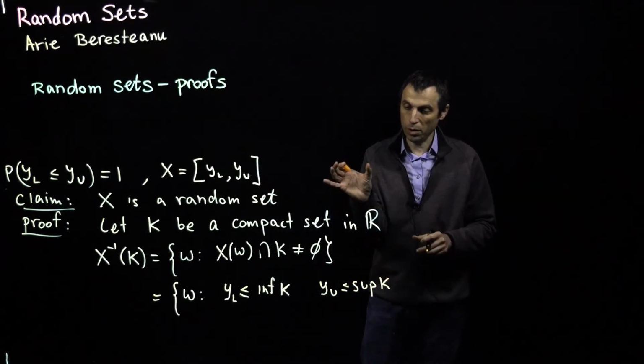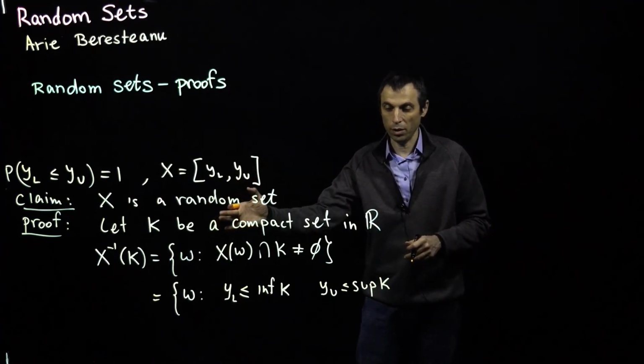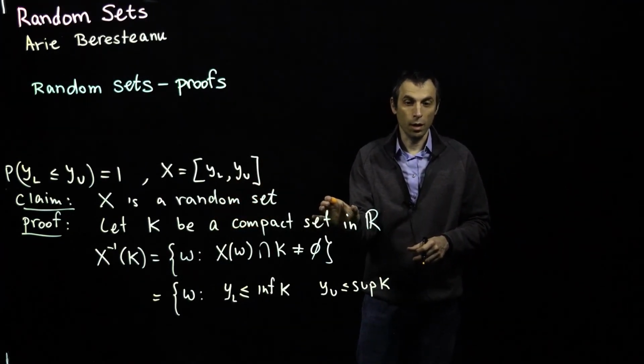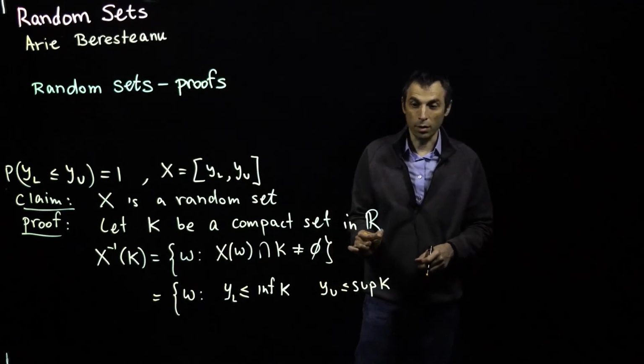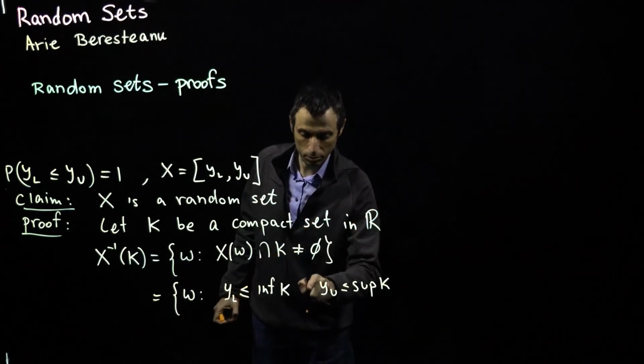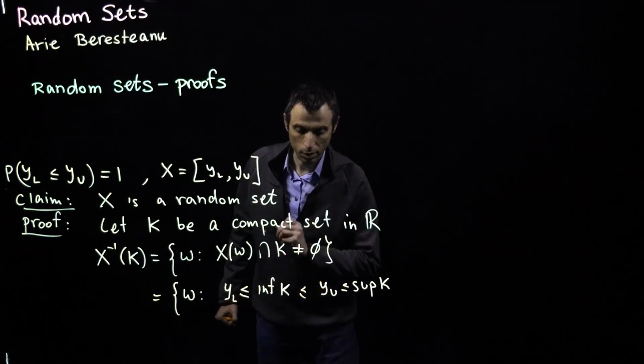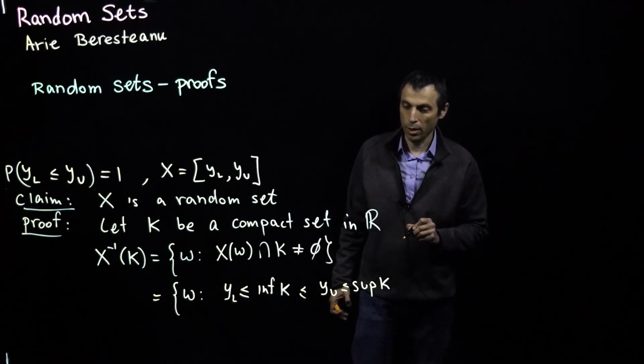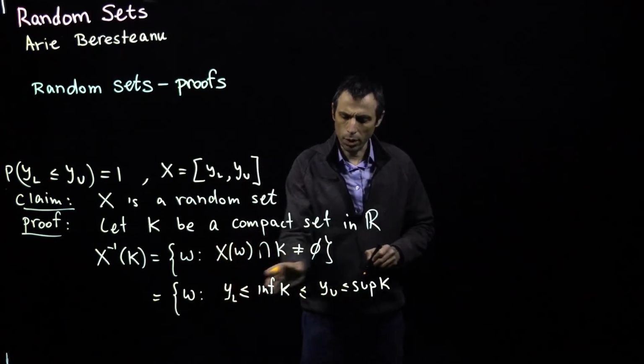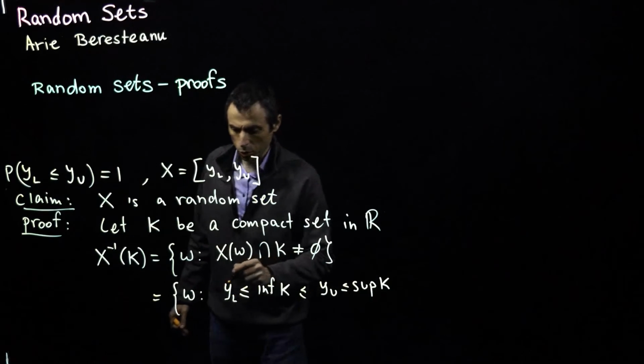Basically Y lower falls out of the set K, but Y upper is inside the set K. Actually I don't need that, it's just that Y upper is in between.